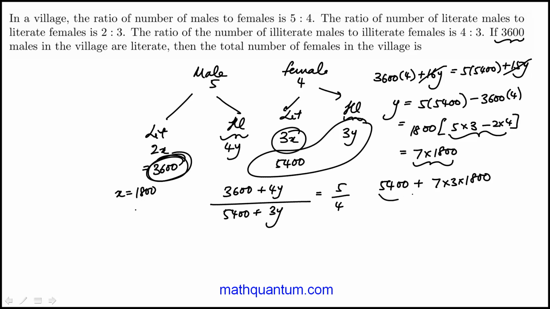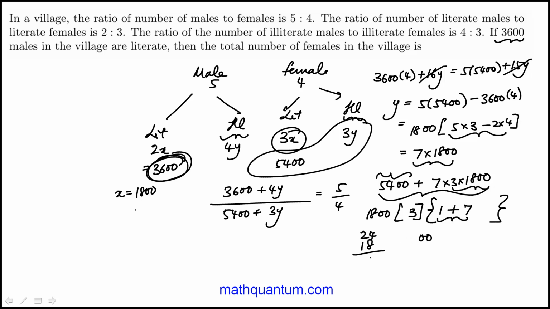So again, at this stage, you can just use a calculator. I'll just factor out 1,800, actually times 3, because that's 5,400. And I'll get 1 plus 7. So it becomes 8 times 3, 24, times 18, and then 2 zeros. 1, 4, 2. And the answer is 43,200.